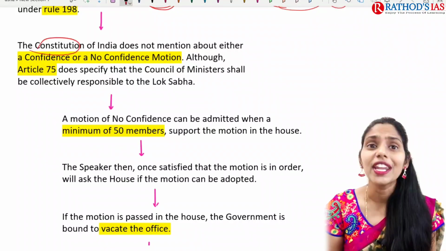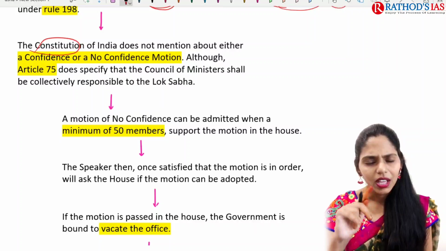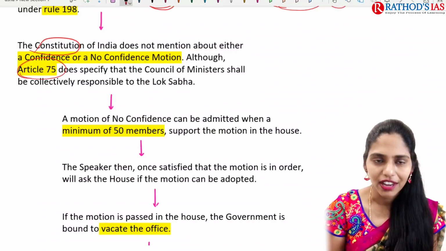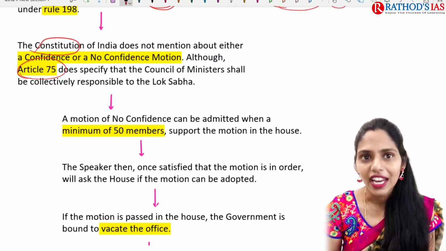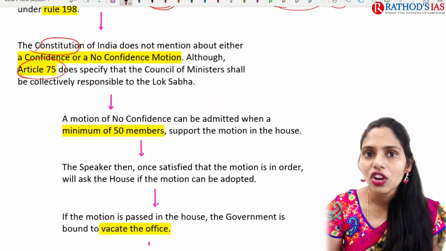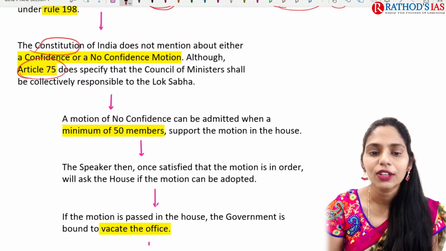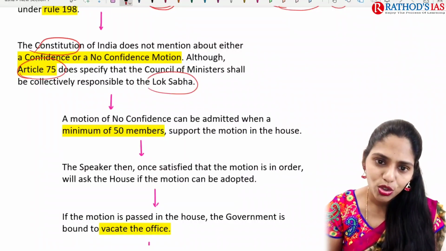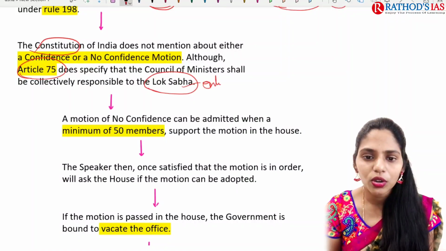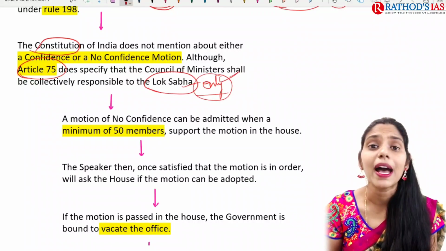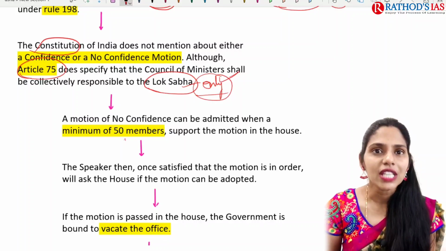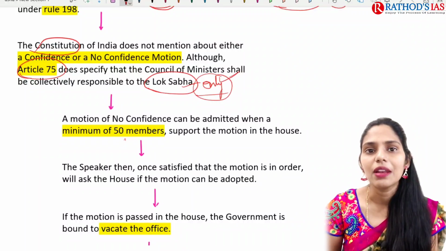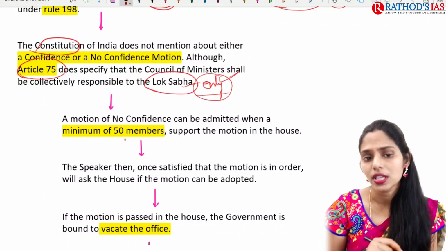So this is also a very important prelims fact. One article speaks about this, that is Article 75. Article 75 specifies that the Council of Ministers shall be collectively responsible to the Lok Sabha. Because of this, the motion can be passed only in the Lok Sabha. So why can this motion be passed only in the Lok Sabha? Because Article 75 says that the Council of Ministers shall be collectively responsible to the Lok Sabha.